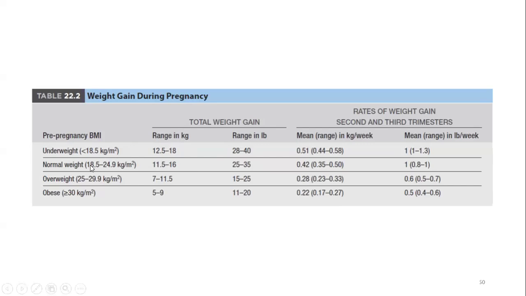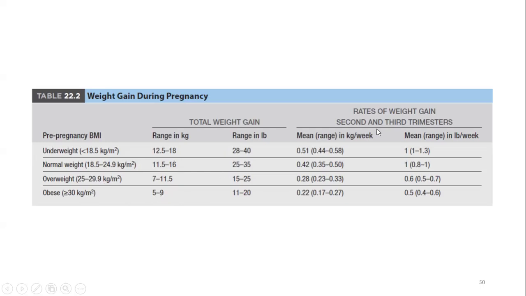In a normal BMI woman, that is BMI of 18.5 to 24.9, the total weight gain is 11.5 to 16 kgs. Overweight woman, with BMI 25 to 29.9, the total weight gain is 7 to 11.5 kg. Obese women, with BMI more than 30 kg per square meter, the overall weight gain is in the range of 5 to 9 kg. So underweight will have more weight gain, 12.5 to 18. Normal women will have 11.5 to 16. Overweight will have 7 to 11.5, and obese will have around 5 to 9.